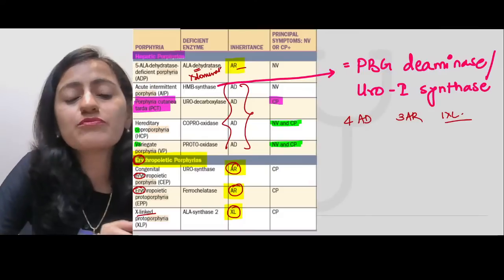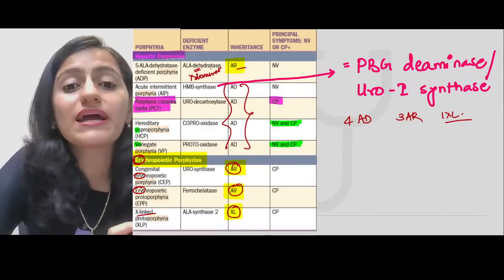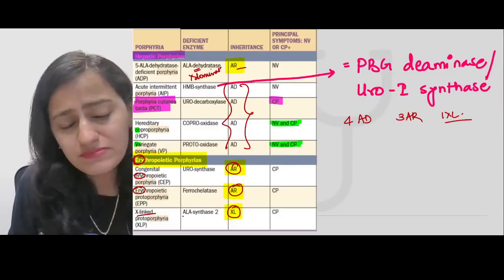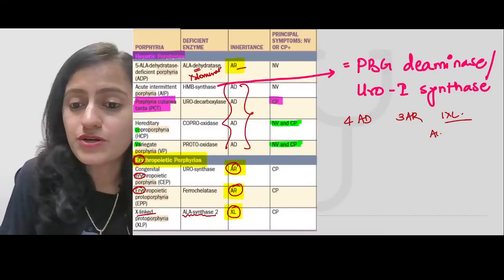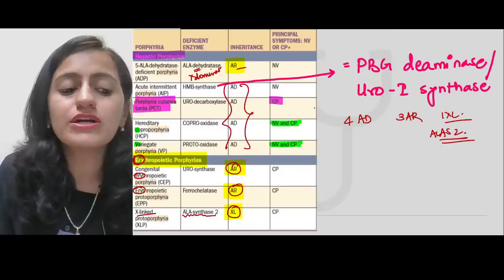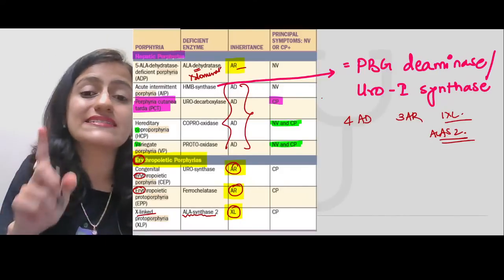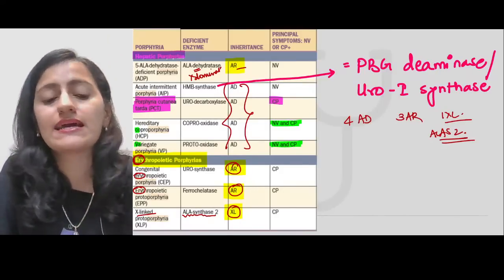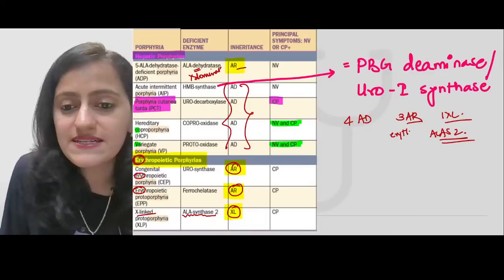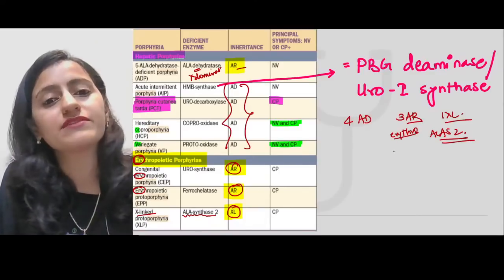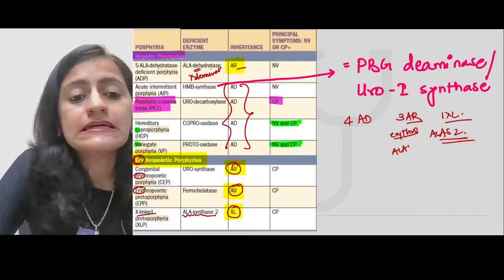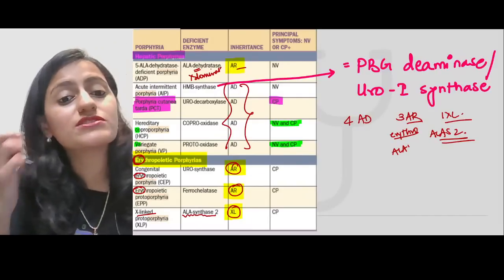Which porphyria or which enzyme deficiency leads to X-linked porphyria? The first one, the rate limiting enzyme, ALA synthase 2. Okay, remember it is ALA synthase 2 that basically leads to your X-linked protoporphyria. It is ALA synthase 2. Then the next that you have autosomal recessive is erythropoietic, and you have the ALA dehydratase one. Okay, ALA dehydratase. Now, which is neurovisceral and which is both?